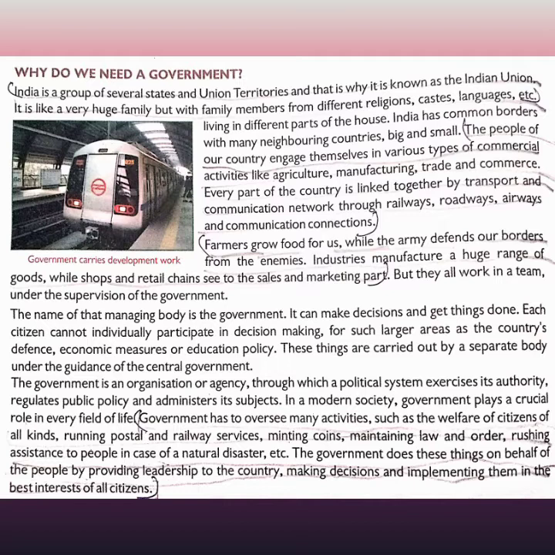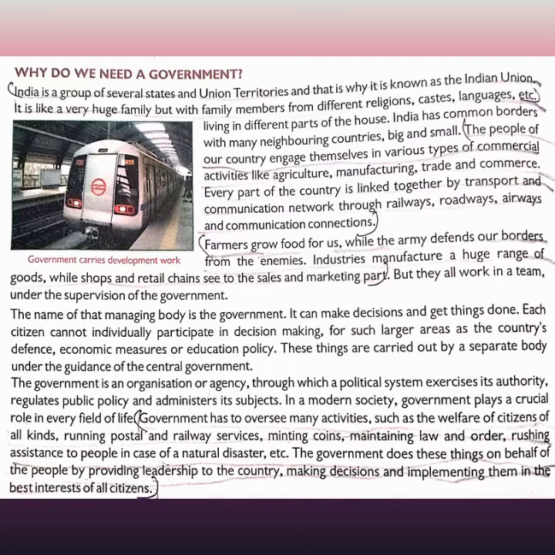The government is an organization or agency through which a political system exercises its authority, regulates public policy, and administers its subjects. Here it is said that government is an organization or agency, remember, through which a political system exercises its authority.